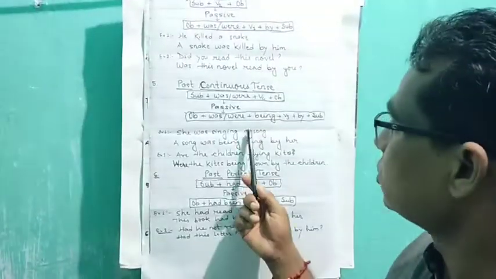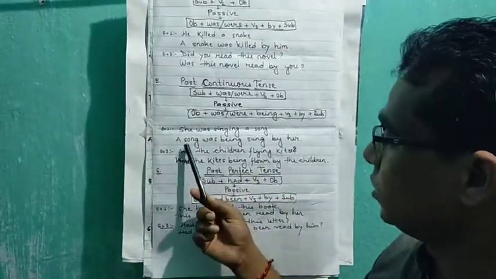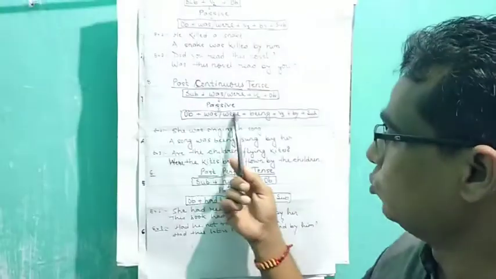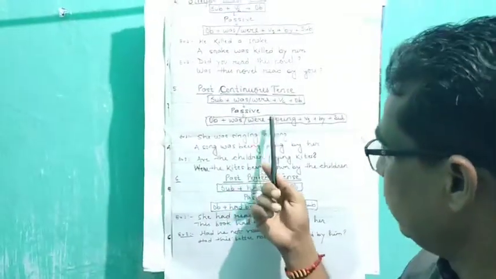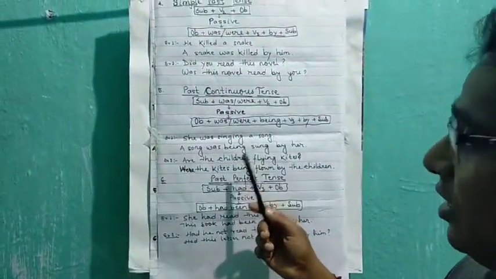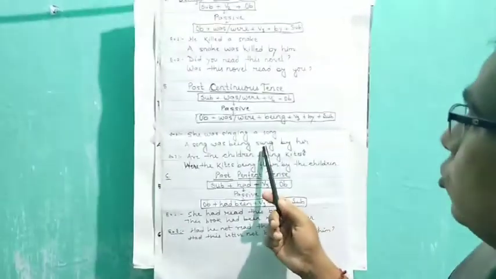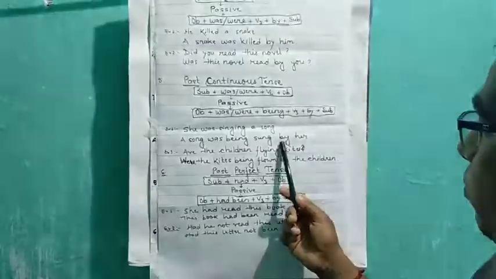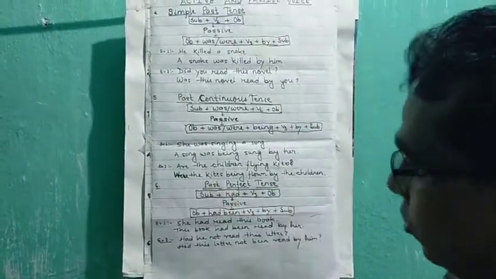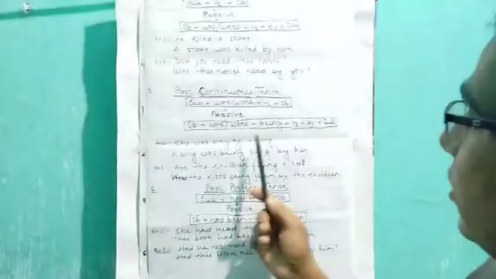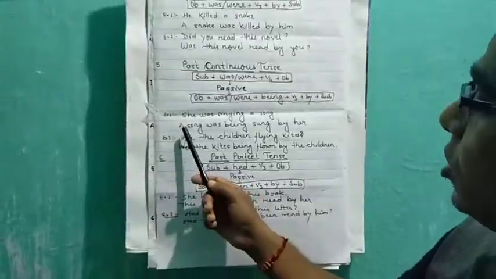A song is the object, so it comes in place of the subject. So a song. Thereafter we use was or were, so was. Then we use being and V3. The V3 of singing is sing, sang, sung. So sung is the V3. Thereafter we use by, and then her, because she changes into her. So she was singing a song. Its passive is a song was being sung by her.